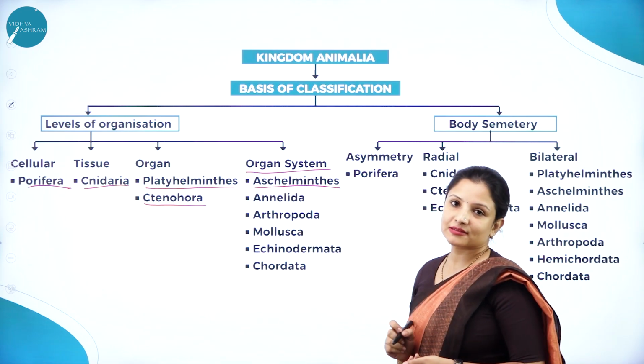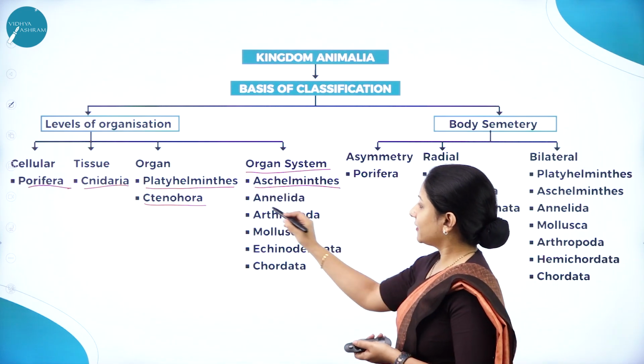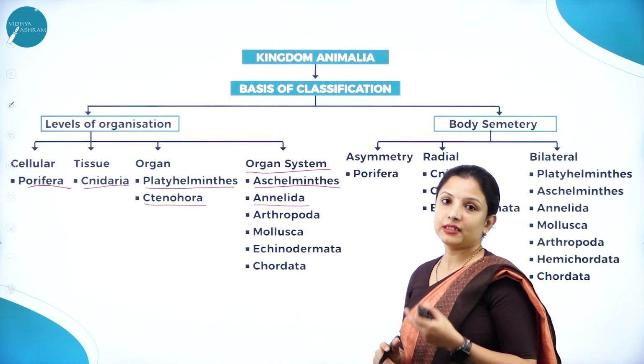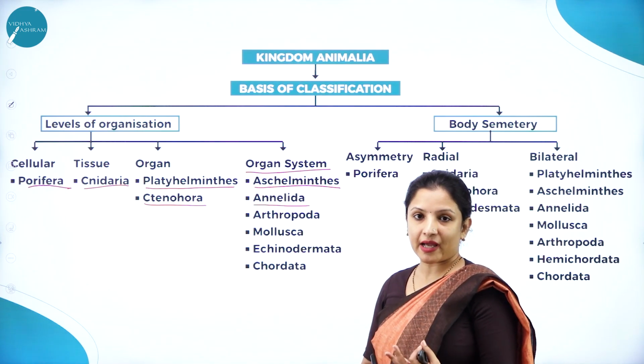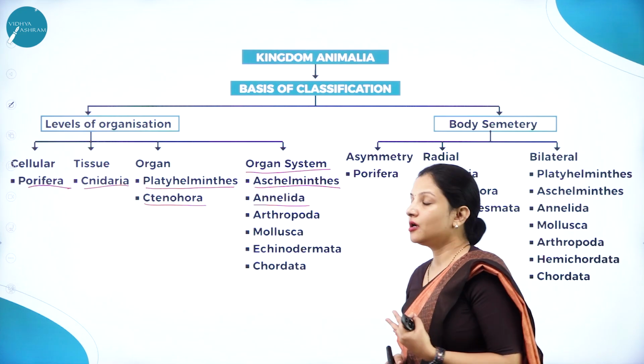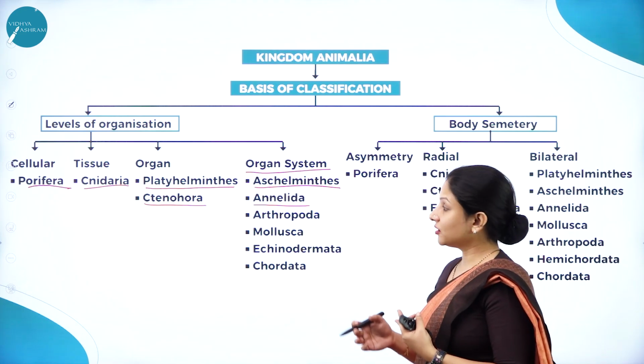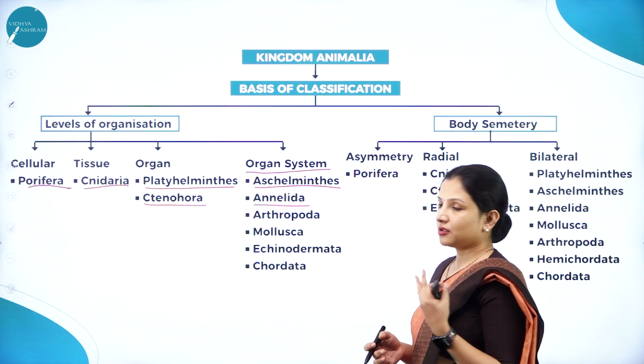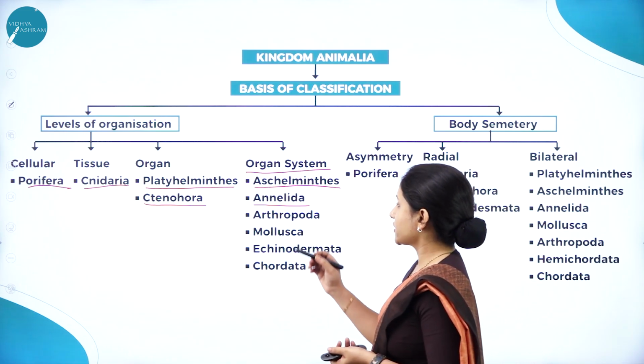Aschelminths, that is the roundworms, then annelids. In annelids, we have leeches, which are usually parasites, then Nereis, earthworm, all that exhibits organ system level of organization.